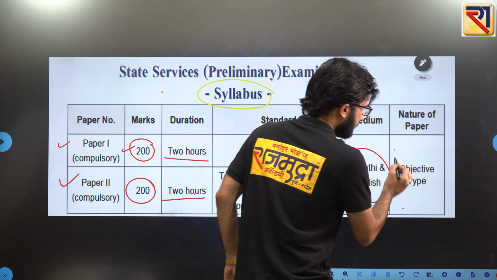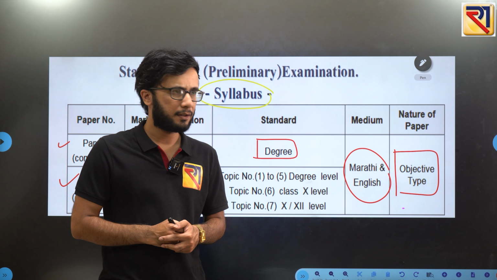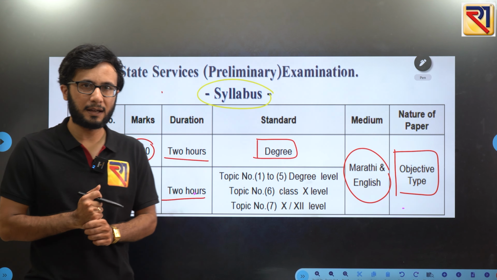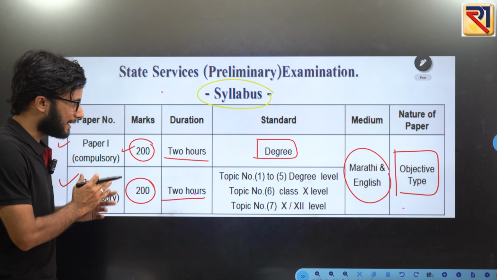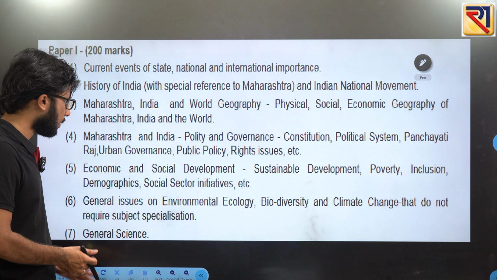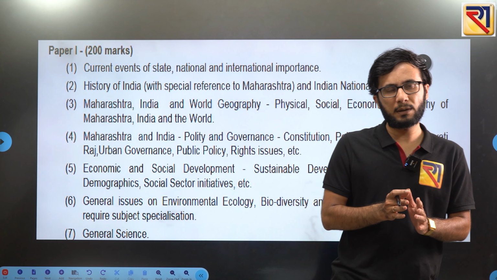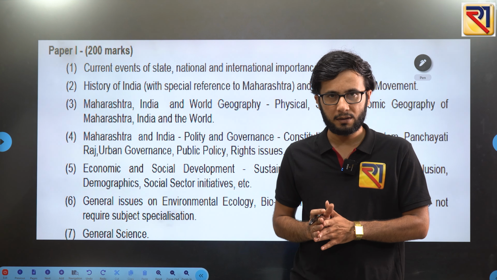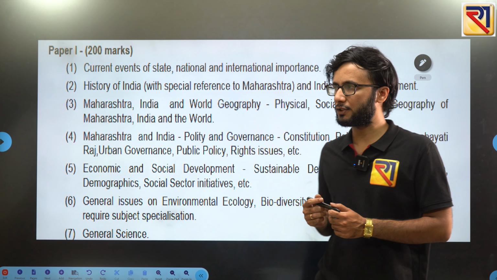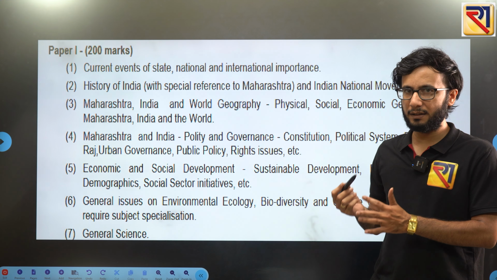And as we can see, this is the objective type of question. Multiple choice questions will be there, and obviously with negative marking, you will be having this entire prelims paper. Now, exactly what is the content that they are demanding from you, or what is the overall syllabus that they have given for this prelims examination? Here we will be focusing on the geography subject. The focus of this entire session will be geography for your prelims examination, and here on screen you can see the entire syllabus.